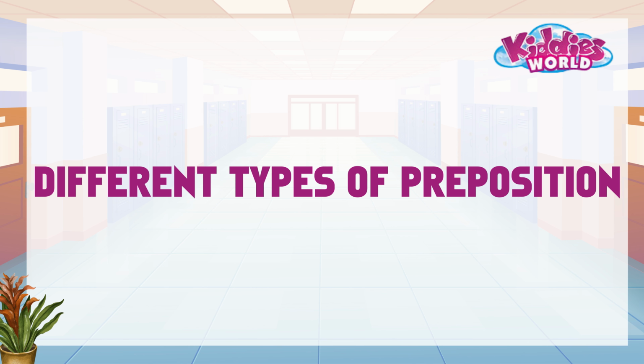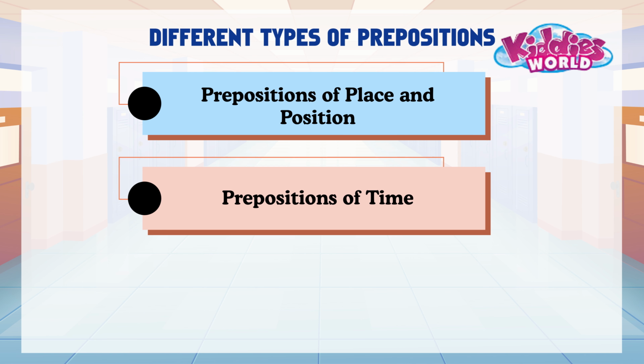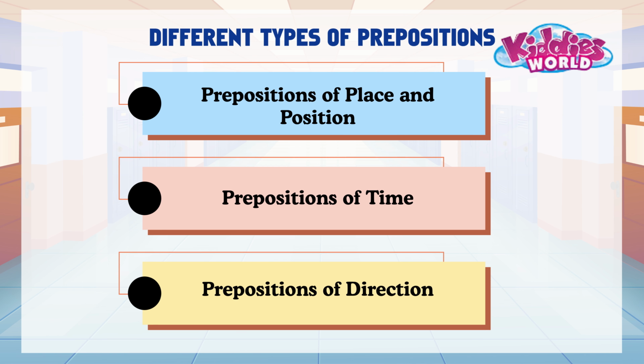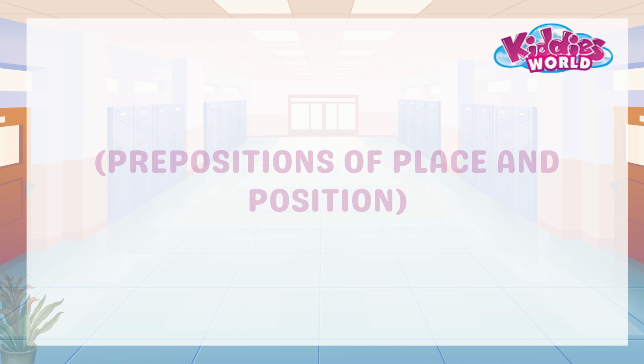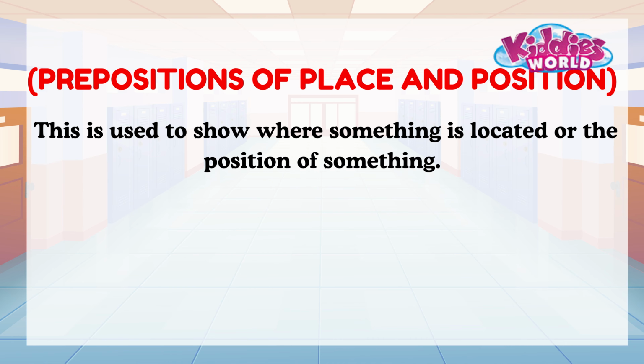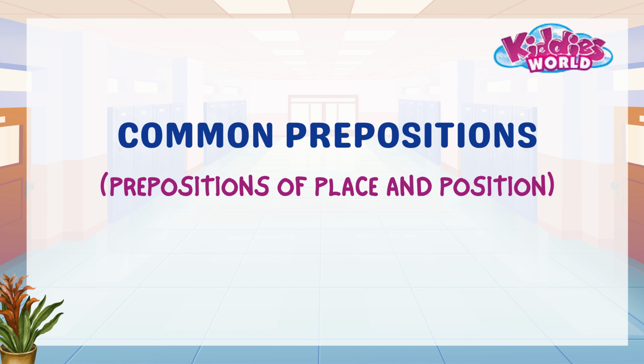There are different types of prepositions. Prepositions of place and position, prepositions of time, prepositions of direction. Prepositions of place and position are used to show where something is located or the position of something. They tell us the place, position, or arrangement of a person, animal, or object in a sentence. Here are some common prepositions of place and position.